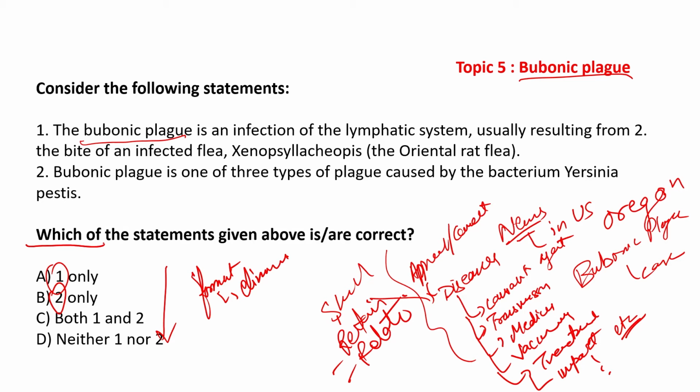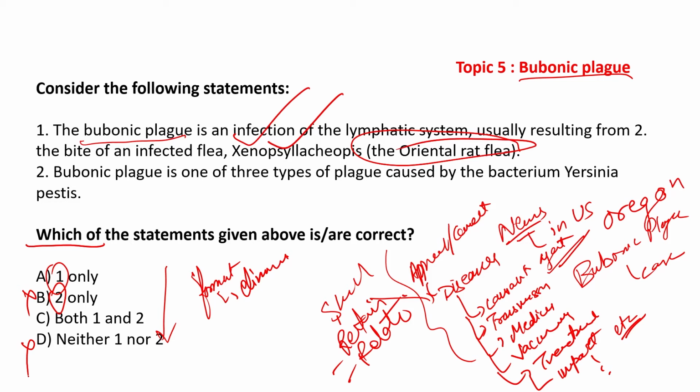If you look at the causative agent, it is caused by the bacterium Yersinia pestis, which is indeed spread by this particular flea. So, this statement is correct. The moment you have this statement as correct, options B and D can be eliminated.